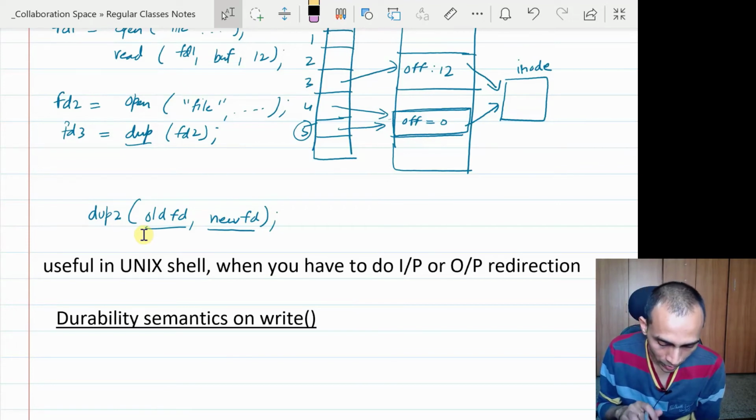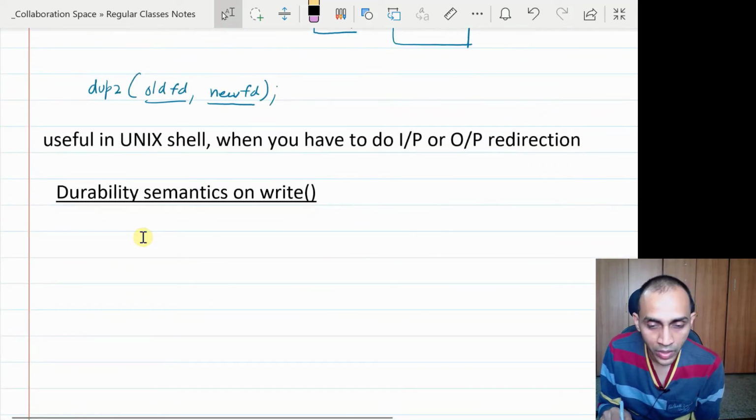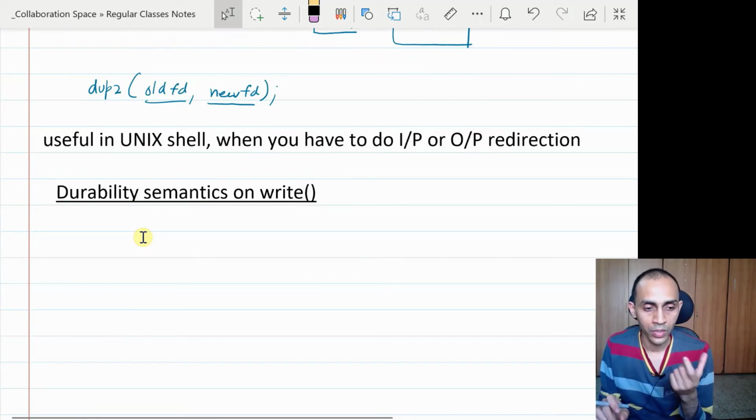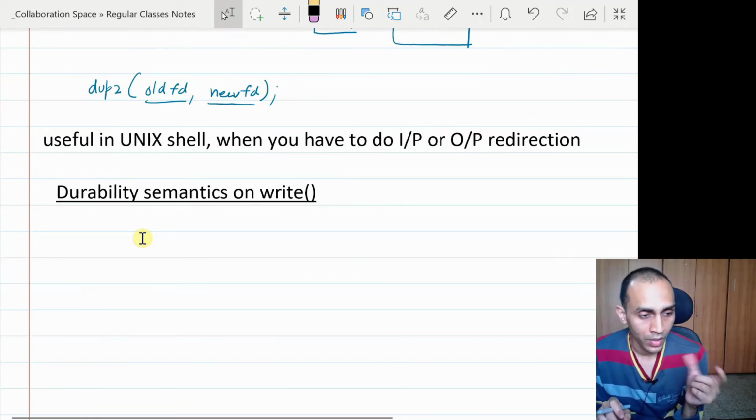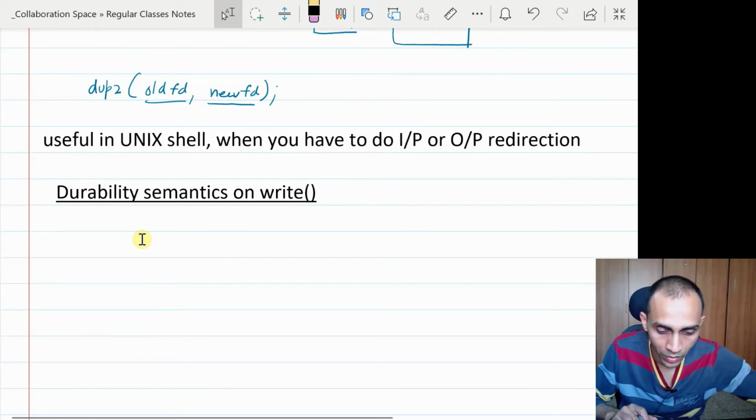You will realize the actual importance when you read about how the shell program uses dup for input-output redirection, or for the pipe mechanism between cooperating processes. Then you'll appreciate the utility of this better.